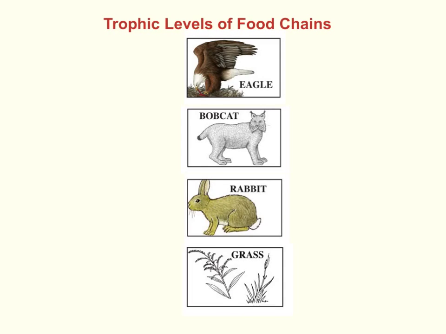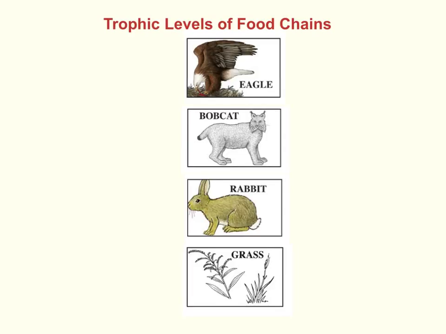Okay, so first up we are going to be talking about trophic levels, and they are connected to food chains, which we have been learning about in the previous lesson. The trophic level is the position that an organism occupies in the food chain.